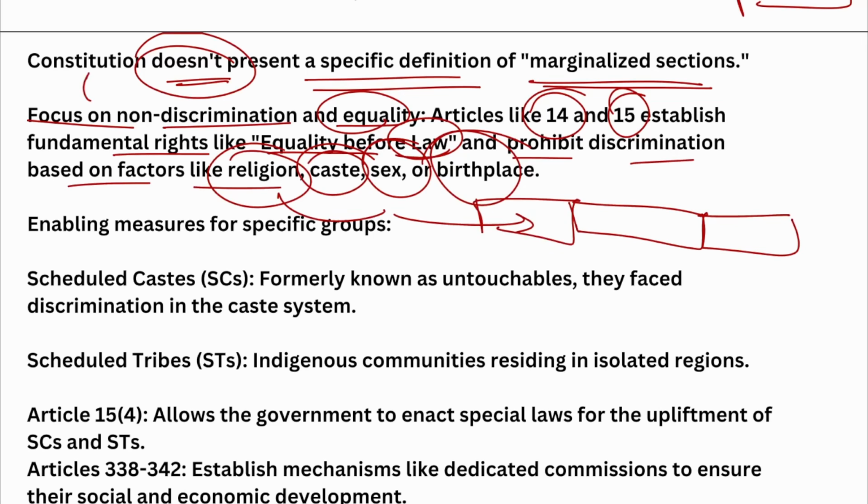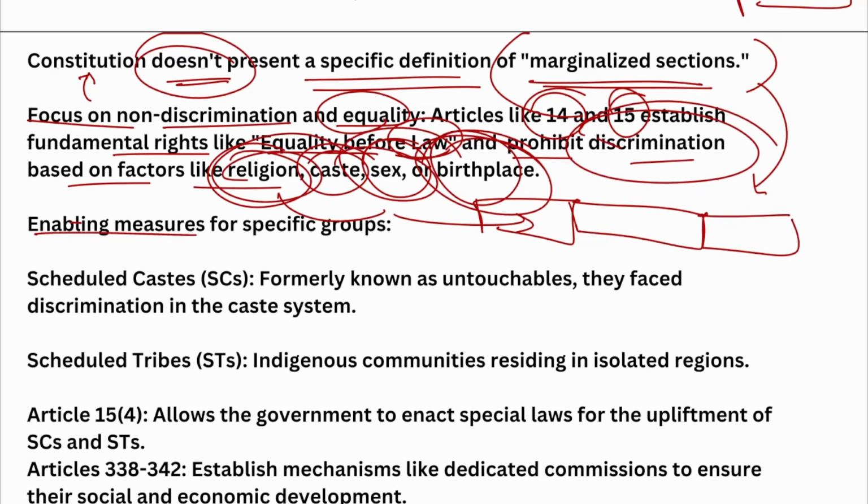So the Indian constitution, while it does not mention marginalization directly, does enforce some fundamental rights, that people need to be equal before law and no discrimination should be done based on their religion, caste, sex or birthplace. It also has enabling measures for specific groups.